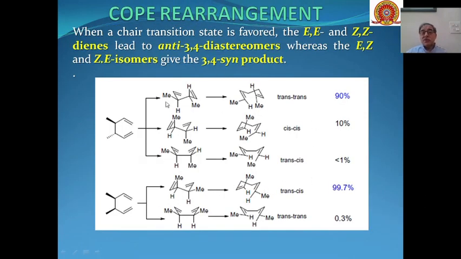Then the diastereoselectivity of different types of reactions in Cope rearrangement. We can see that in case of EE and ZZ dienes, these types of dienes will lead exclusively to formation of anti-3,4 diastereomers, whereas EZ and ZE isomers will give you 3,4 syn products. So they will get syn products, they will get anti products.